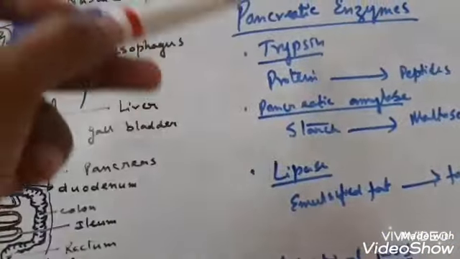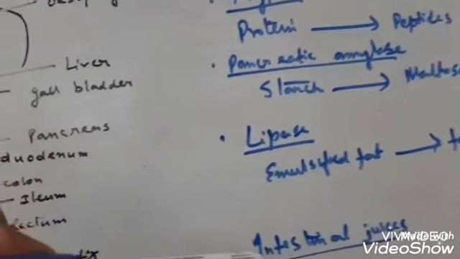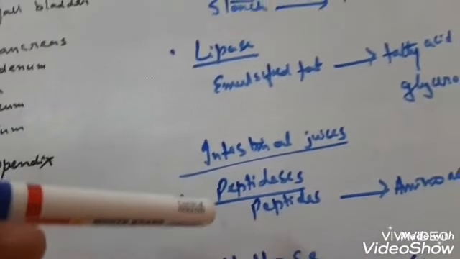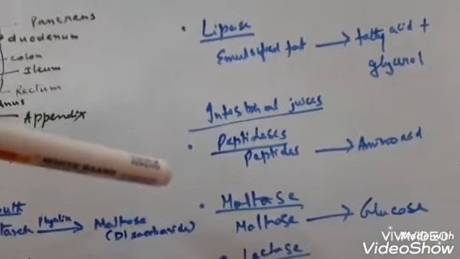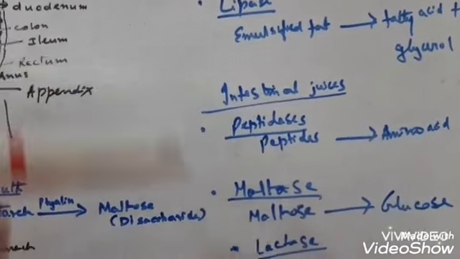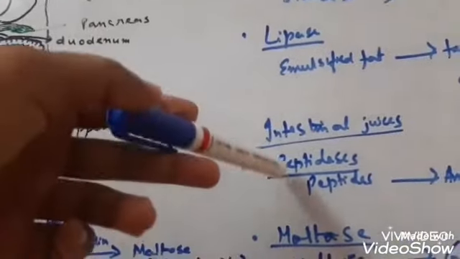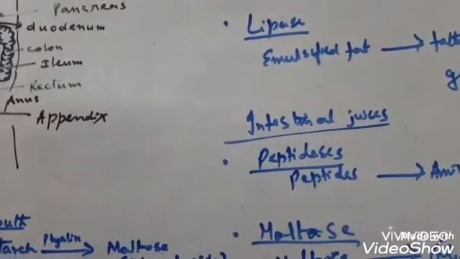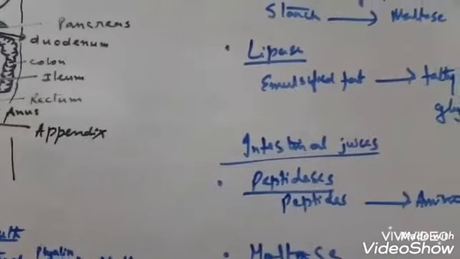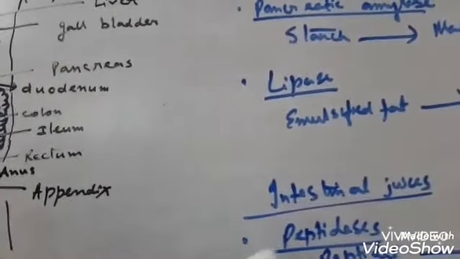Next come intestinal juices. After the pancreatic enzymes act on the various components of food, the intestinal juices released from the intestinal glands, collectively known as succus entericus, S-U-C-C-U-S E-N-T-E-R-I-C-U-S, act. These enzymes are peptidases, maltase, lactase, and one more enzyme, sucrase.